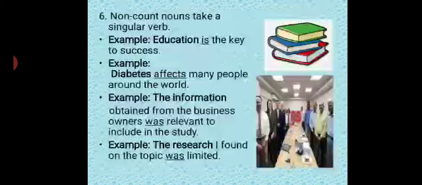See one more example. The research I found on the topic was limited. The research is our subject. So the research is a non-count. You cannot count it in numbers. You cannot count that research in numbers. It is an uncountable noun, abstract noun, right? The research I found. So the subject here is the research. It is a singular non-count noun. So it takes a singular verb was.